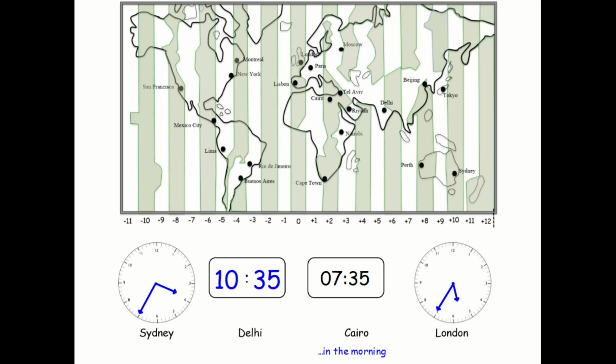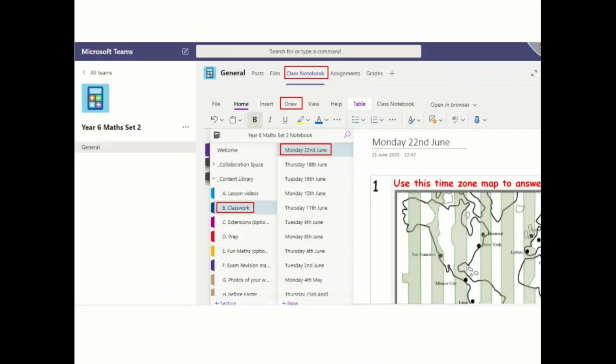Okay, I would now like you to have a go at the questions in the class notebook. They use exactly the same world map that I've done in these examples, and there are some clocks below there. I'd like you to write in the digital times and the analog hands on the clock as well, please. So have a go at those. Good luck with that.